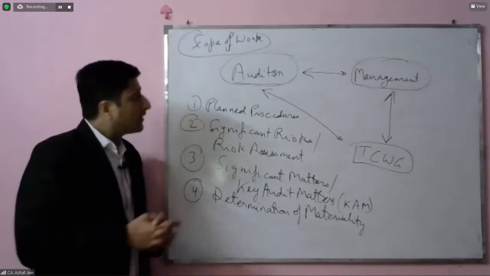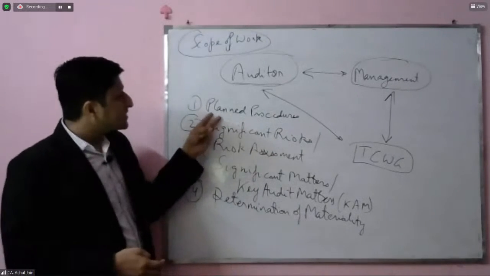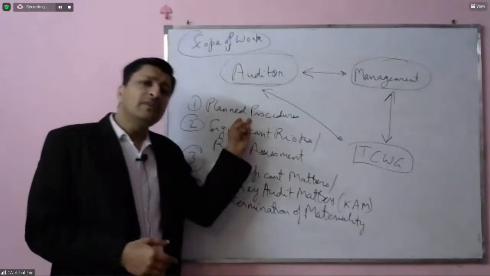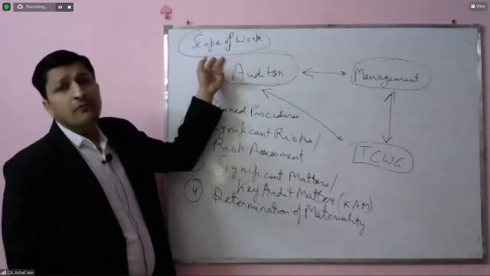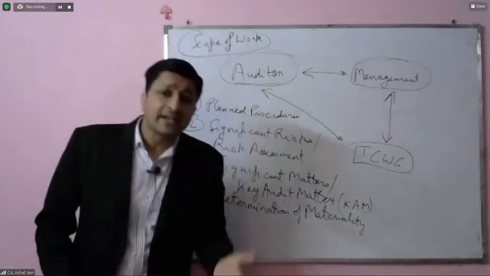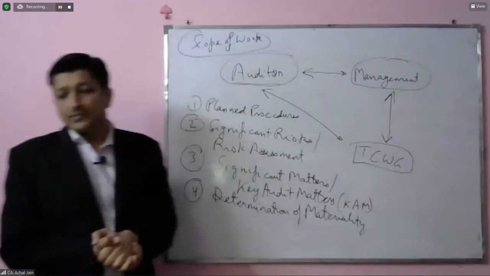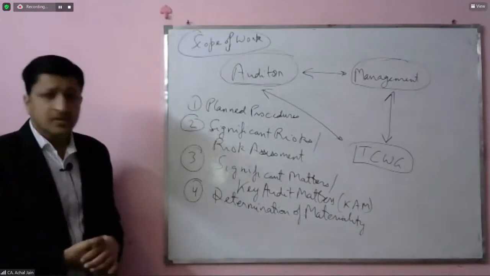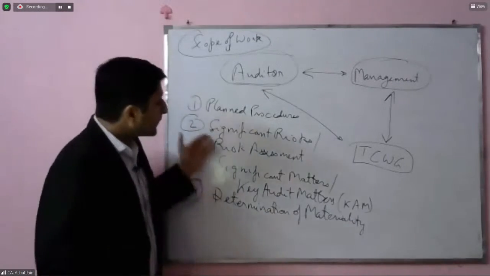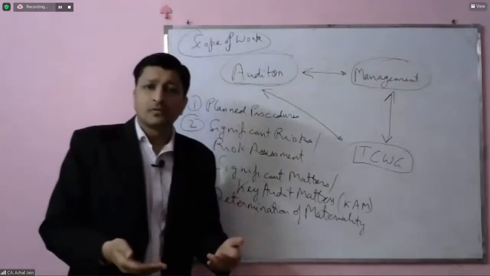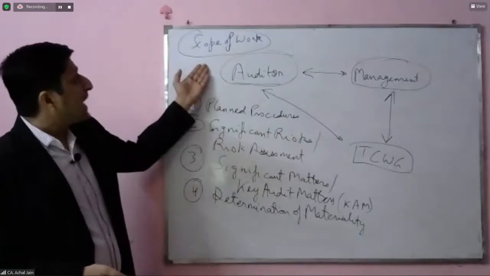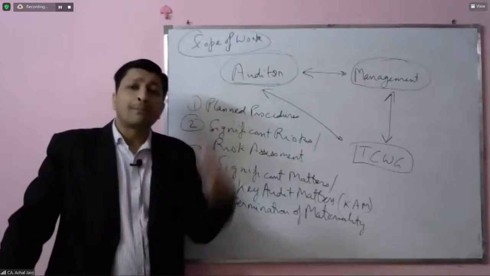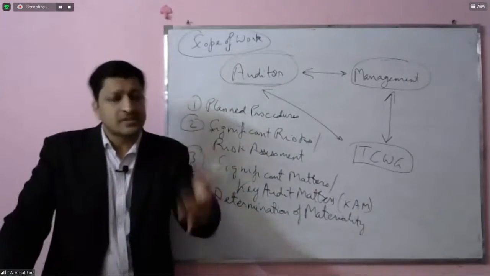That's why whenever we see these planned procedures or the planned scope, these would always be in line with the scope of work which the auditor would have agreed in the engagement letter with the management. Okay, clear on this? Some of these items will follow, but this planned timing and planned scope are part of the scope of work which was assigned to the auditor.